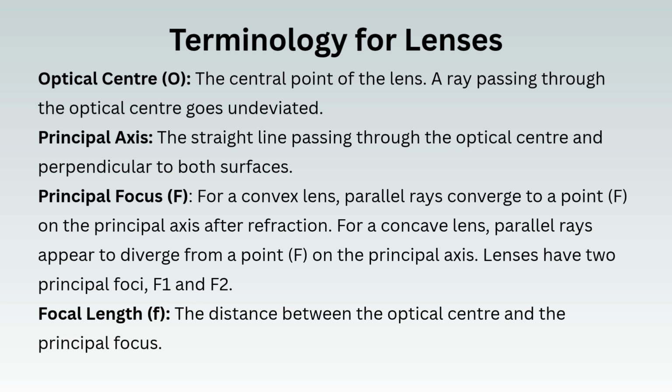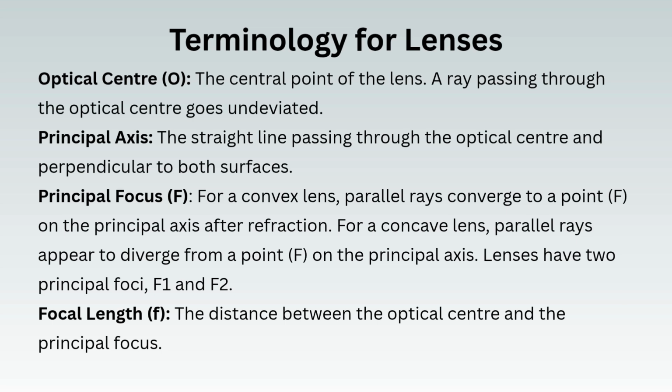Terminology for lenses. Optical center: the central point of the lens. A ray passing through the optical center goes undeviated. Principal axis: the straight line passing through the optical center and perpendicular to both surfaces.